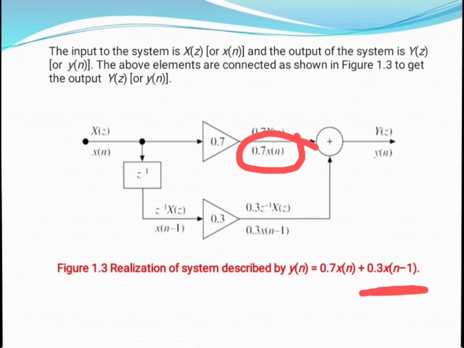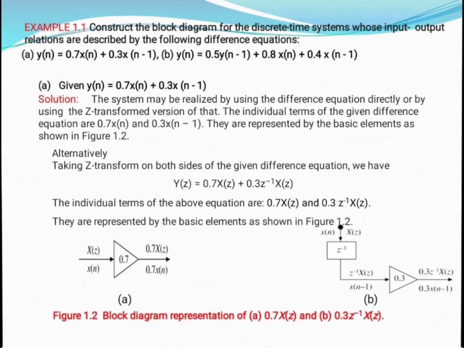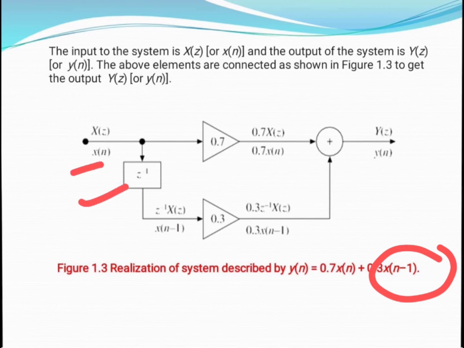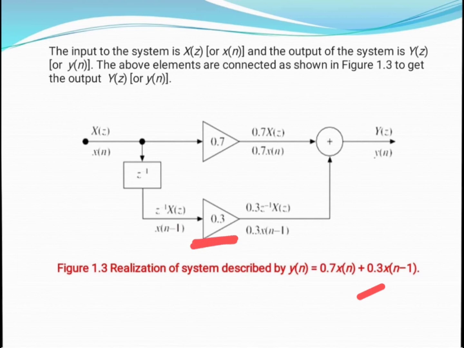This particular part is implemented here. First of all, we require x of n minus 1. X of n minus 1 is implemented by using a delay function. X of n is passed through this delay function, and we get x of n minus 1. Then x of n minus 1 is multiplied by 0.3. This is a multiplier with the value 0.3, and when we multiply, we get 0.3 x of n minus 1.